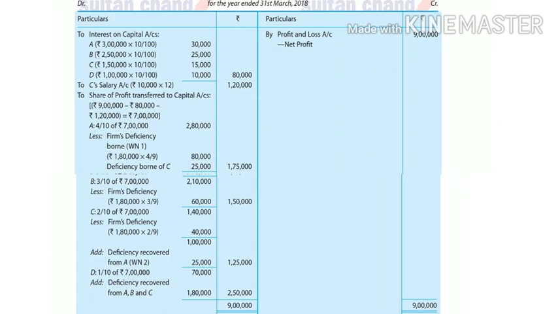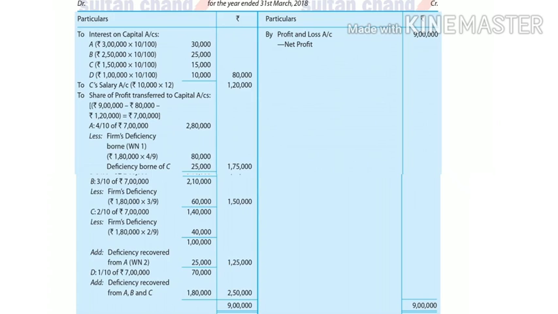Okay, so he got an original profit of 1 lakh 40. He has contributed 40,000 for D, so remaining profit is 1 lakh. So 1 lakh is the profit he got. Now his interest 15,000 on capital plus salary 1 lakh 20 comes to 2 lakh 35. Okay, 1 lakh plus 15,000 plus 1 lakh 20. Now the shortage of 25,000 is borne by A. A has only personally guaranteed. So 25,000 is again deducted from A, and that amount has been given to C.